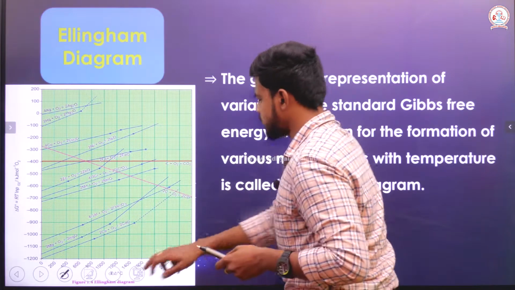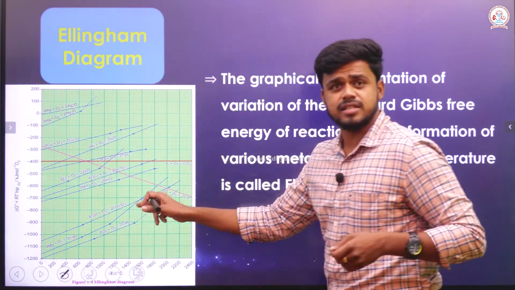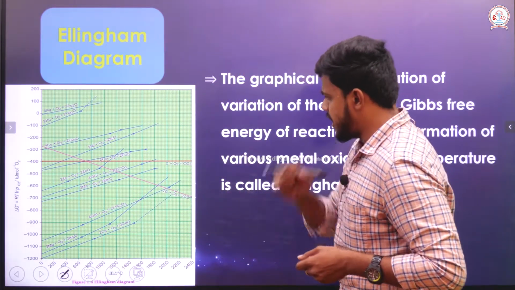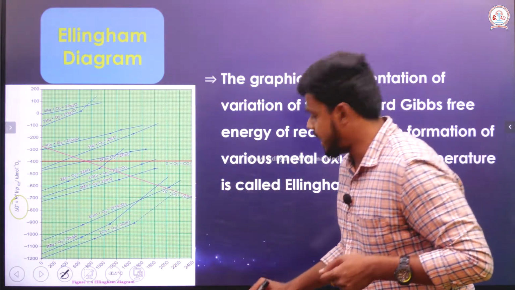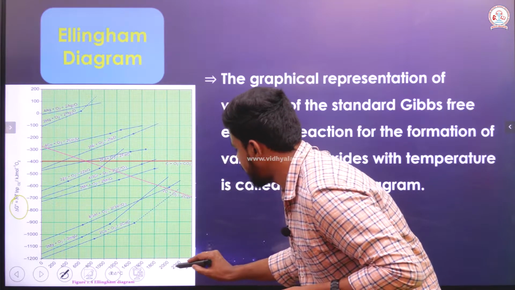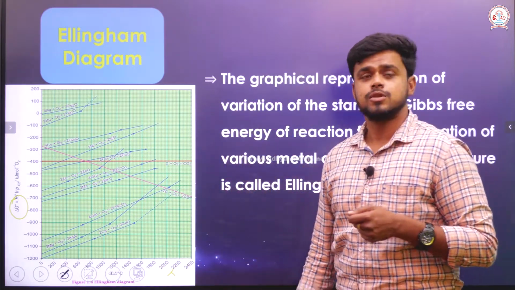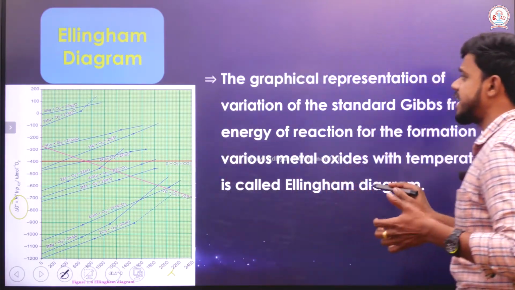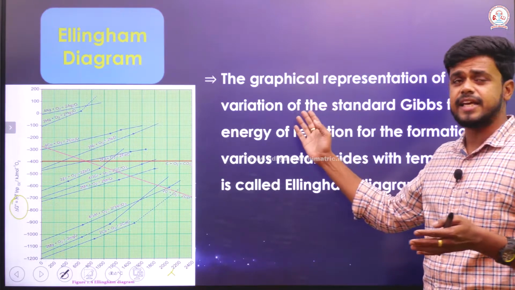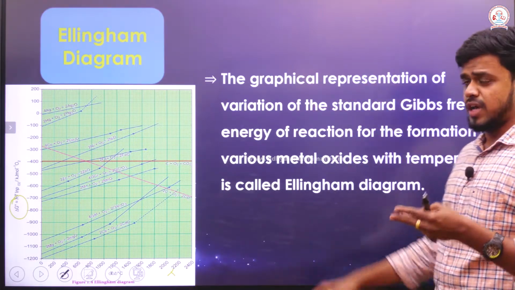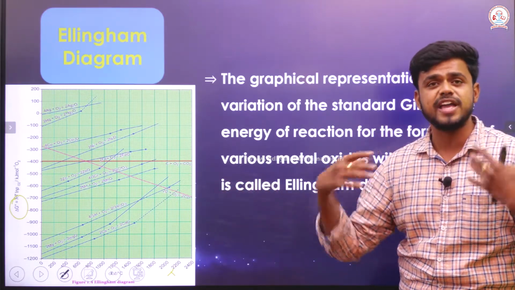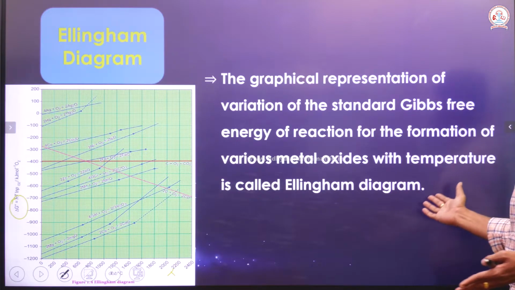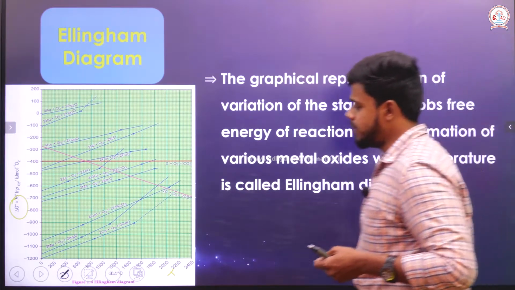Right. Here you are able to witness the graph. In the graph, it relates the del G naught on the y-axis and the temperature on the x-axis. So, this graph is considered an Ellingham diagram. It was written clearly here as the graphical representation of variation of standard Gibbs free energy change of a reaction for the formation of various metal oxides against the temperature. So, this is called the Ellingham diagram.